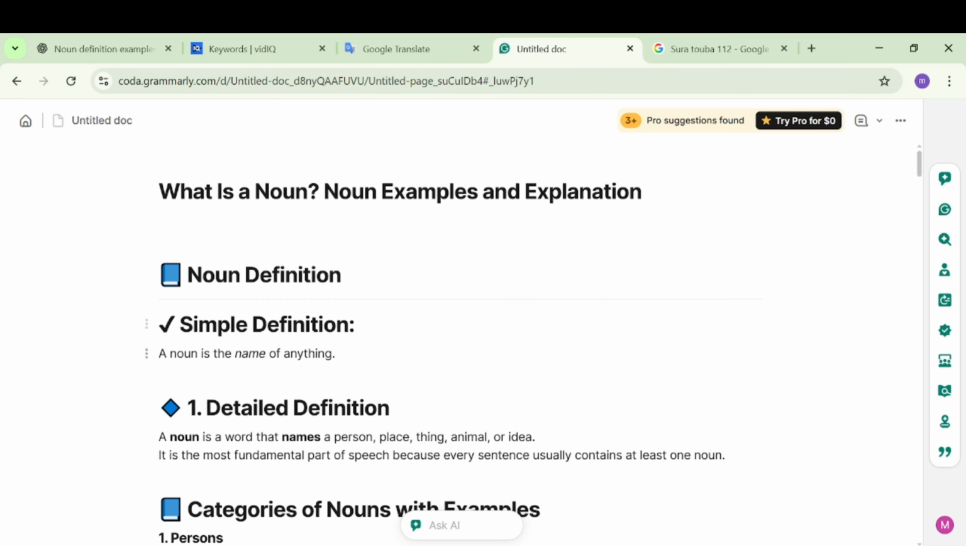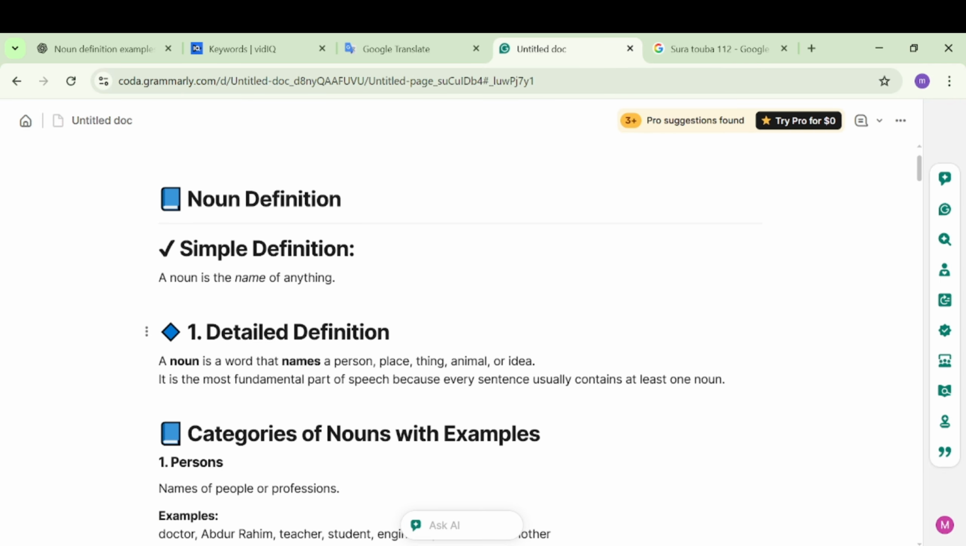Friends, today I'd like to discuss what is a noun, noun examples, and explanation. So, a noun is the name of anything. A noun can be the name of a person, place, thing, animal, quality, feeling, or any idea.